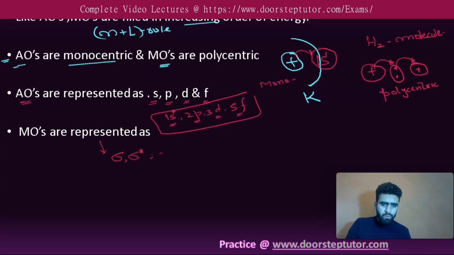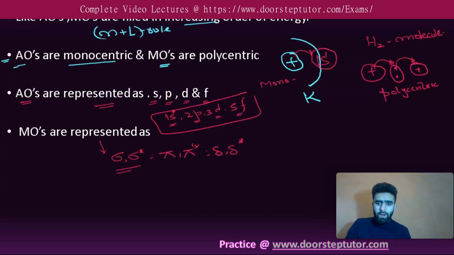Similarly, we have pi and pi star, and delta and delta star. So this is the representation of atomic orbitals, and this is the representation of molecular orbitals.